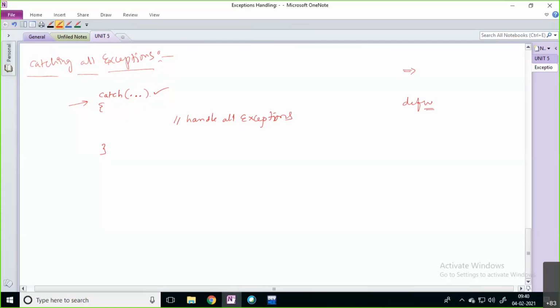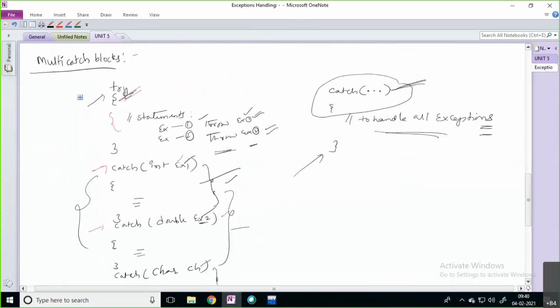Let's quickly see an example of how we can write multiple catch blocks. We have already seen one try block with one catch block, and how you are able to handle that particular situation by using a catch block. The same way, inside the try block we will raise, that is, throw, multiple exceptions, and we can catch those exceptions by using multiple catch blocks. So we will see how you are able to handle the situation.